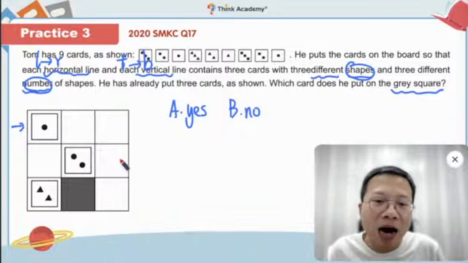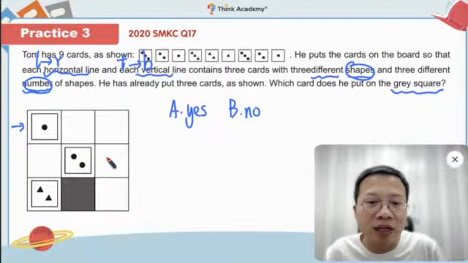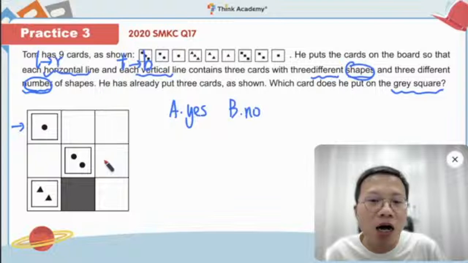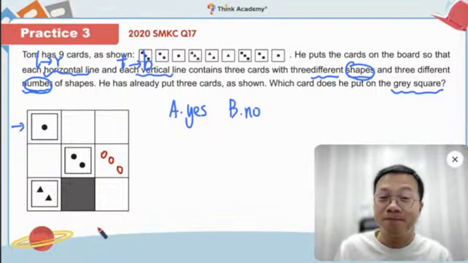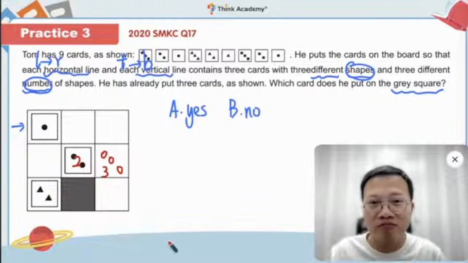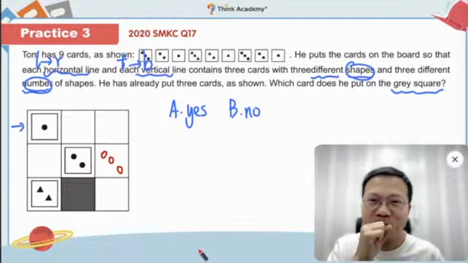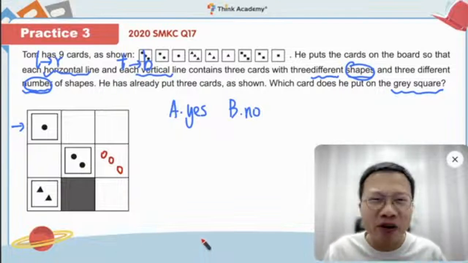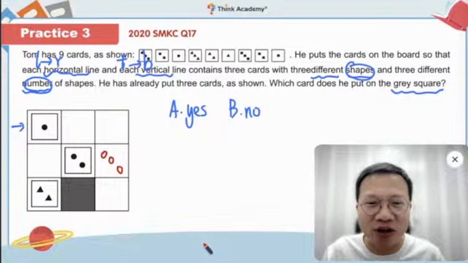And then let me check. What about this one? Okay. Can I put a 3 here? Yes or no? A or B? You know, this is 2, right? So I put a 3. Yeah, it's also a no. Can you explain it to your parents next to you why it's not a 3?